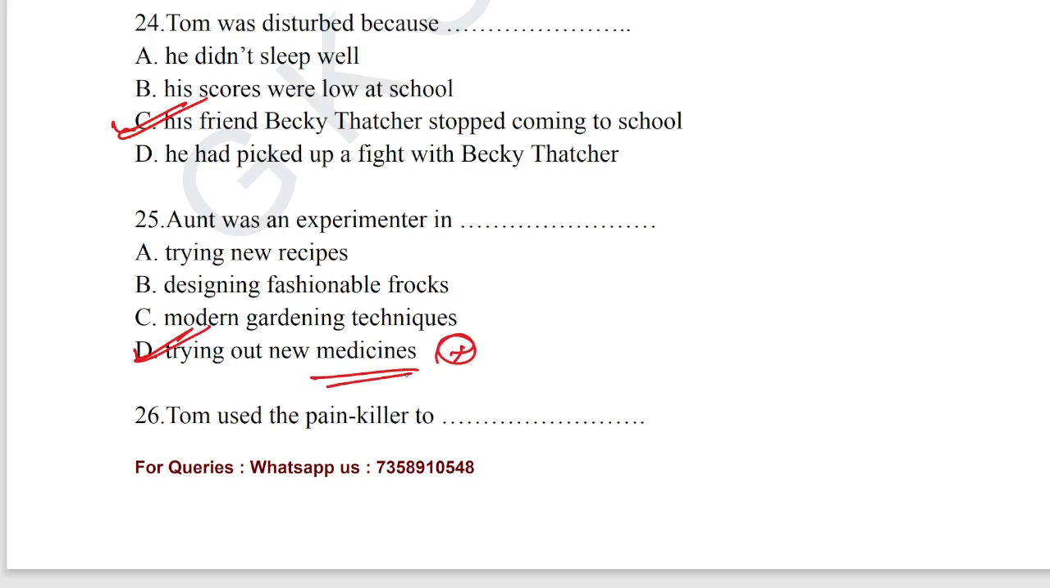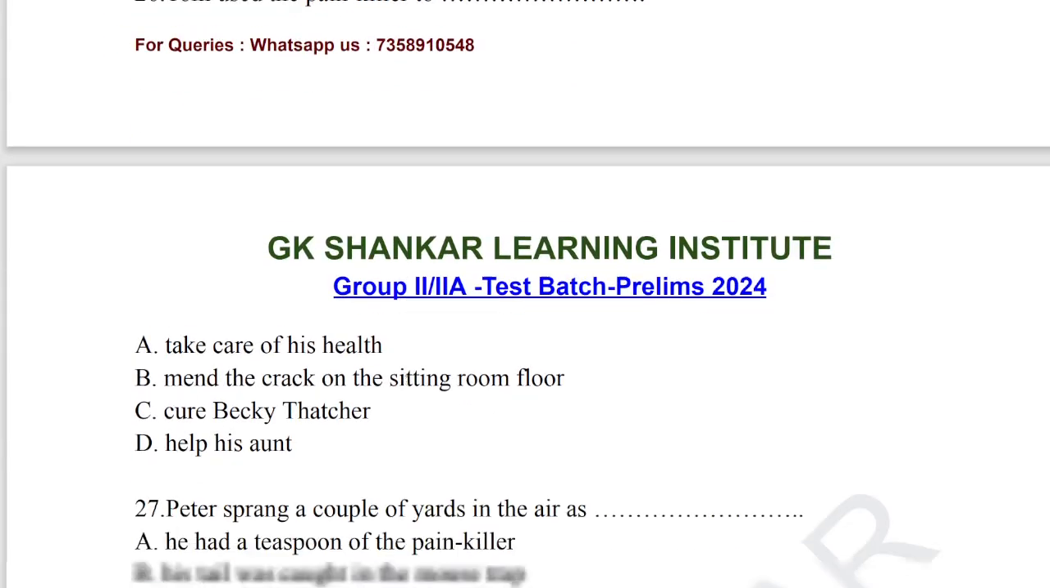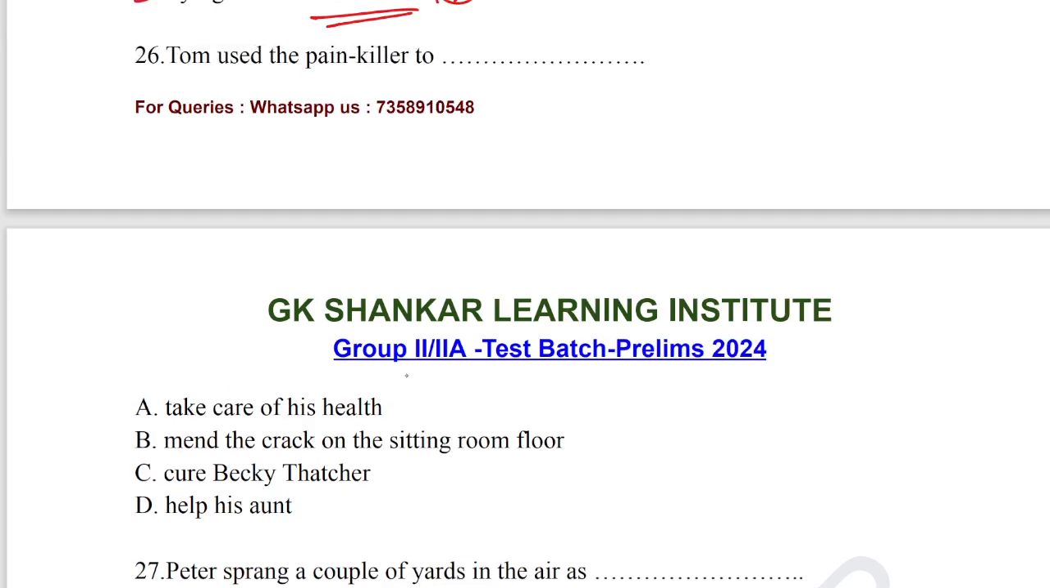Let's take up question number 26. Tom used painkiller to mend the crack of the sitting room floor. To mend the crack in the sitting room floor is the correct answer for question number 26.